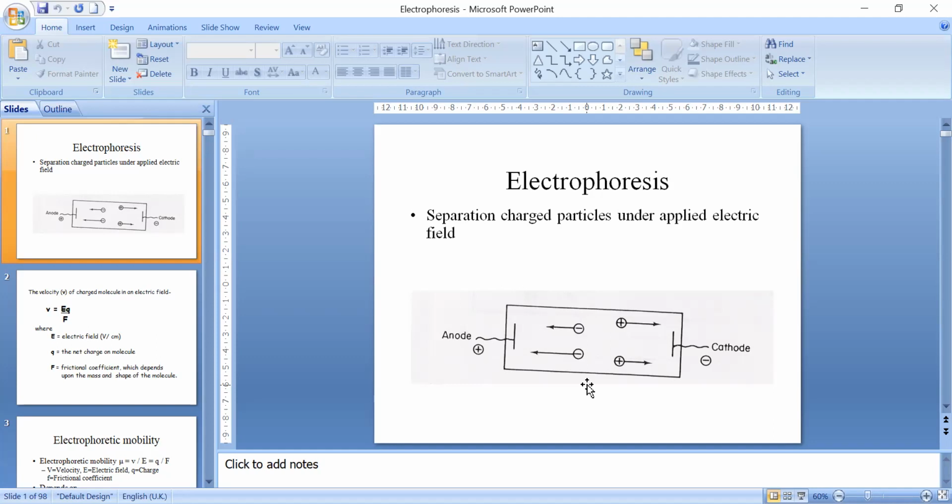Can you name some? Do you know what is the charge on DNA? Sir, it's negatively charged. Very good. I will not ask why it is negatively charged; you must know the answer.